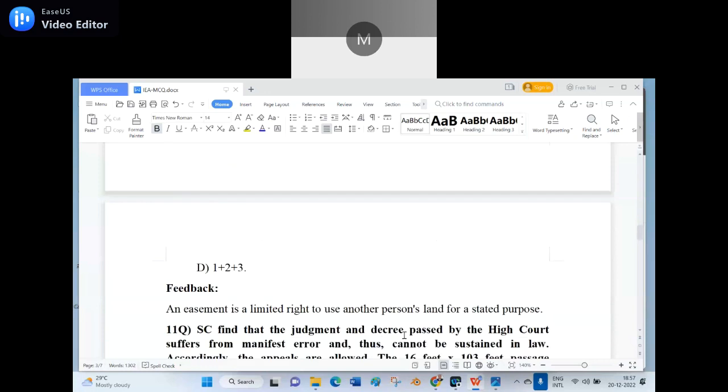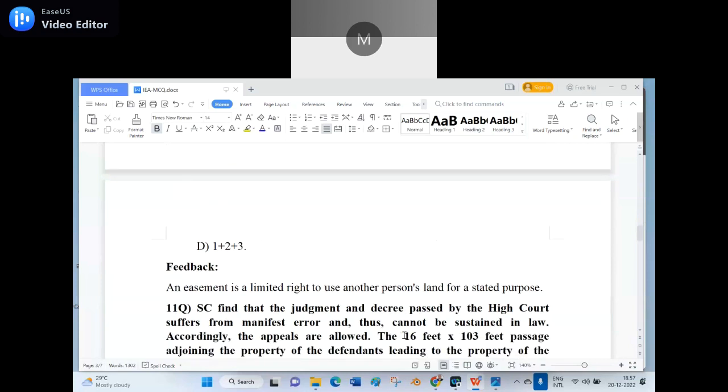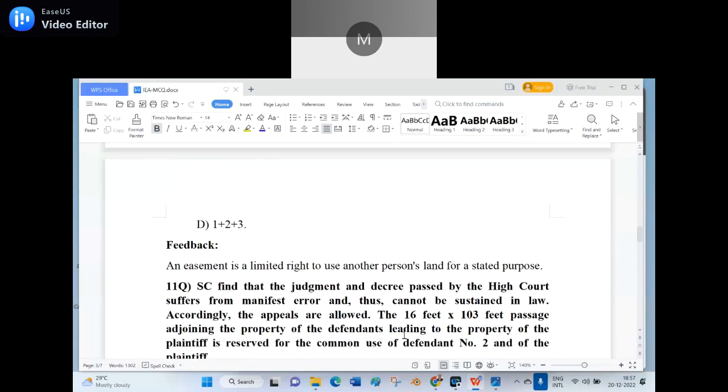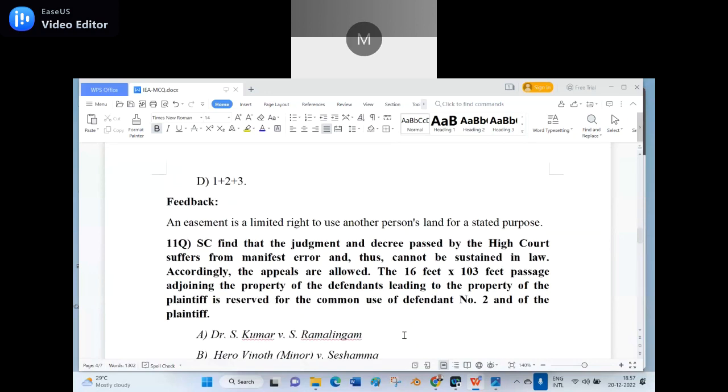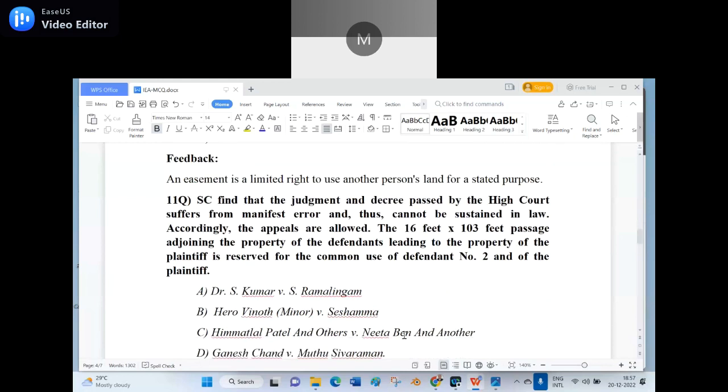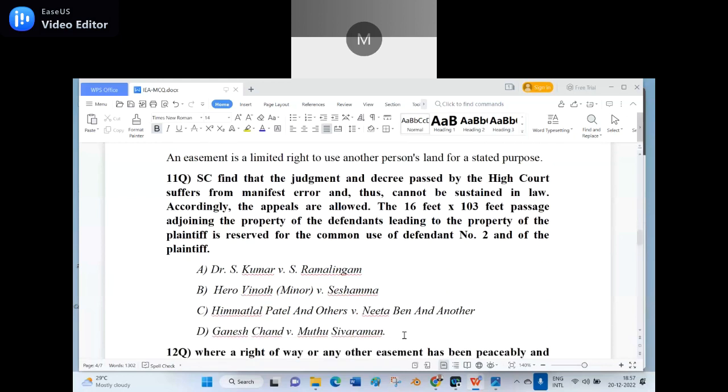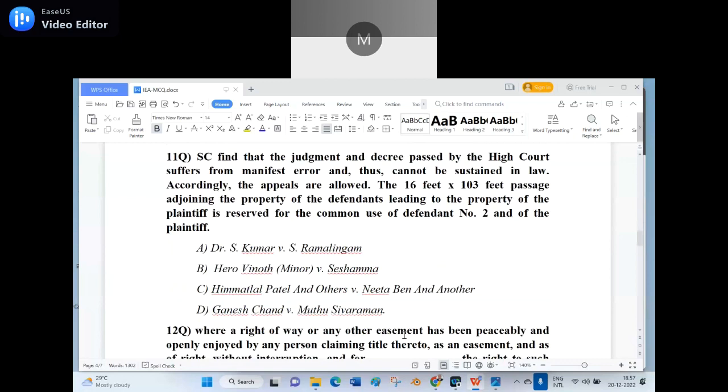It is a limited right to use another person's land for a stated purpose. See here the feedback I have given. An easement is a limited right, not an unlimited right. So that's the answer that you have to give. Shall I proceed? Yes, sir.